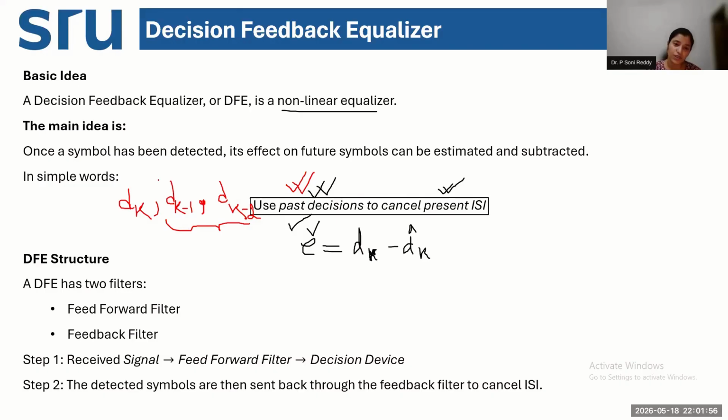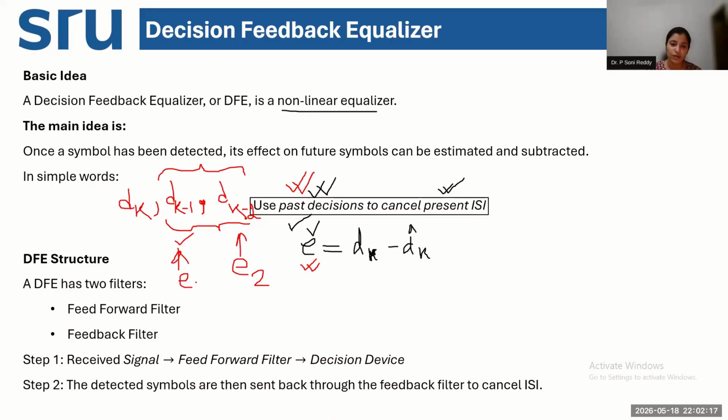Now, for transmitting these two symbols, the amount of intersymbol interference for each of these symbols, that means for dk minus 2, I must have calculated the error value. For dk minus 1, I must have estimated the error value. So I will have error value, suppose E2 here, and error value, suppose E1 here.